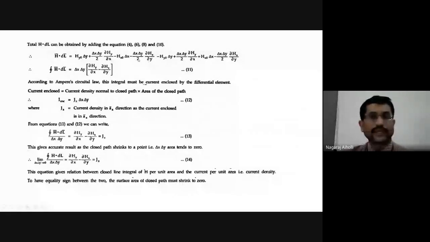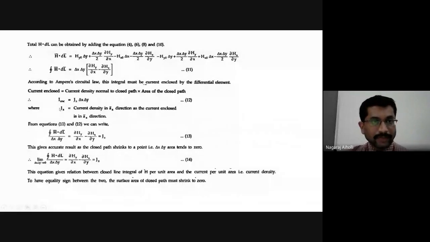Similarly, minus delta x delta y by 2 dou Hx by dou y minus delta x delta y by 2 dou Hx by dou y. It will be minus 2 times, 2 and 2 will cancel. We'll get simply minus delta x delta y dou Hx by dou y. If we take delta x delta y common in these two, then we'll get delta x delta y into the bracket dou Hy by dou x minus dou Hx by dou y. This is a simplification of the above equation.